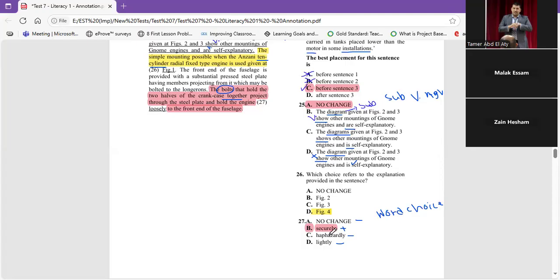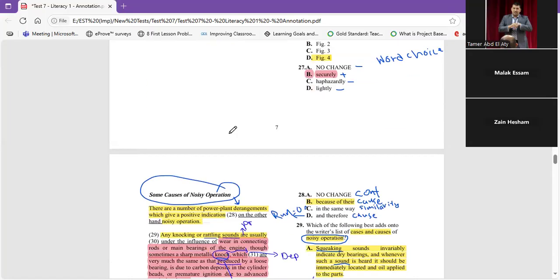It succeeds at SAT and ACT, but in EST, it will be a kind of unique thing. Let's find the bolts that hold the two halves of the crankcase together project through the steel plate and hold the engine. Yes, we need something that will hold them securely to the front of the fuselage. Clear, Malak?